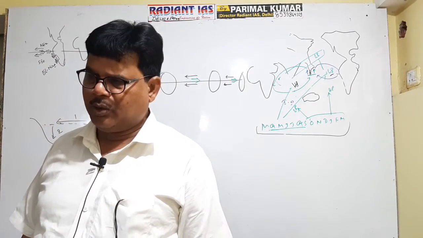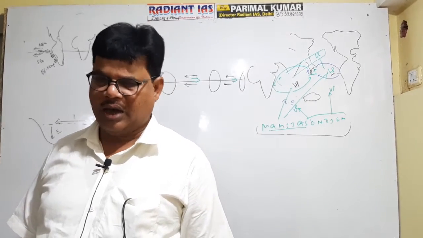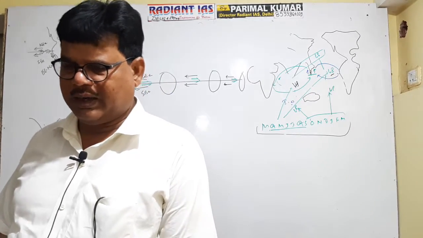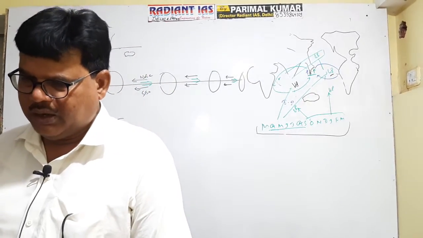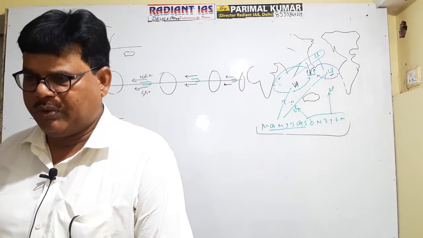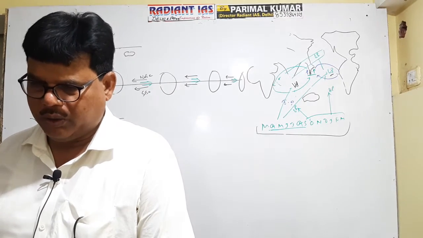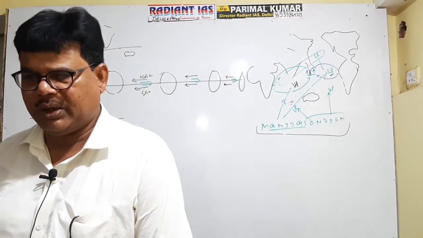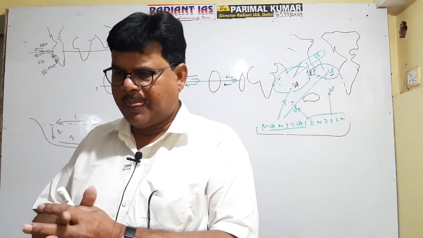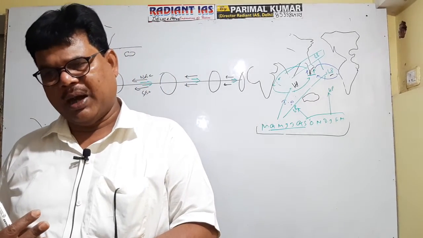So what is the El Nino current? It is clear now? El Nino is the counter-equatorial current of the Pacific Ocean, which after a gap of 3 to 7 years becomes strong and starts flowing along the western coastal part of South America from north to south, and this current is referred to as the El Nino current. What is the meaning of the El Nino current? It is the counter-equatorial current of the Pacific Ocean.